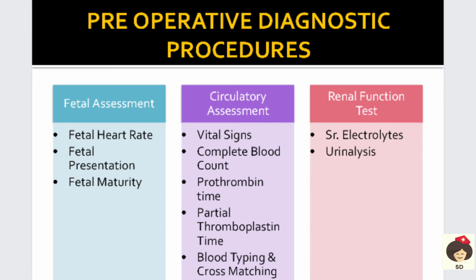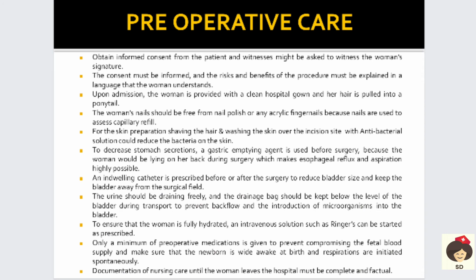And blood grouping and cross matching: in case the mother needs blood for a hemorrhage, we have to get blood ready, so we do cross matching and typing. And renal function tests, with the help of serum electrolytes and urine analysis, you can identify whether the kidneys are functioning properly. This is the preoperative management.